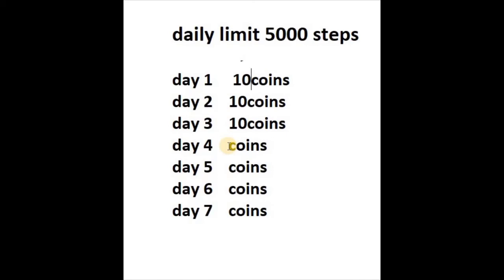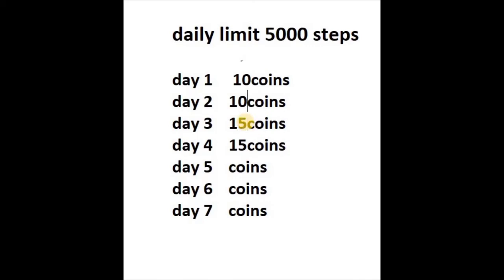Now, talking about the third level, this is when you walk 3 days consecutively. These 3 days you have walked consecutively, so you'll be upgraded to level 3 where you'll start getting 15 coins.